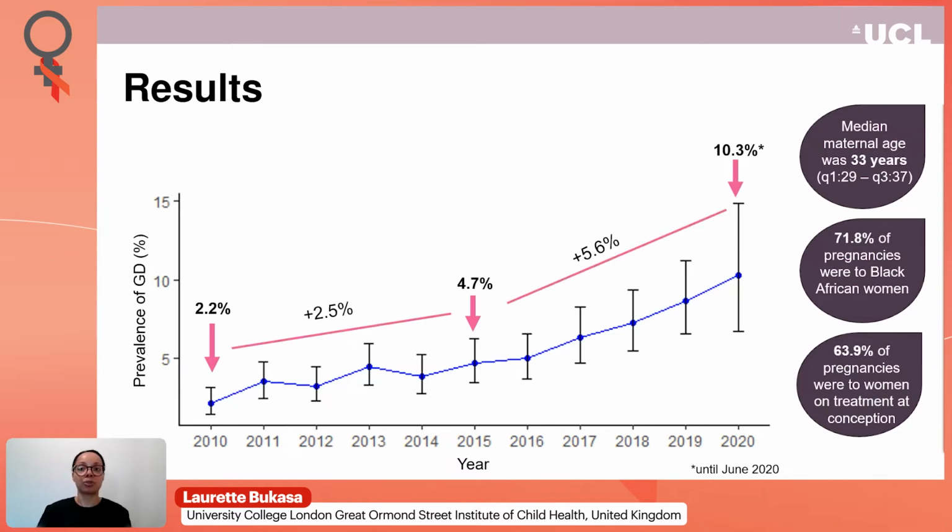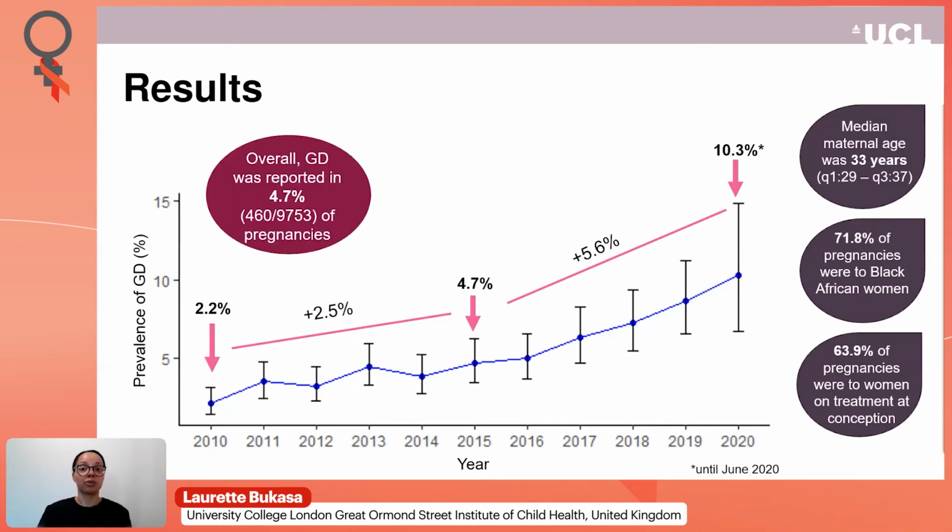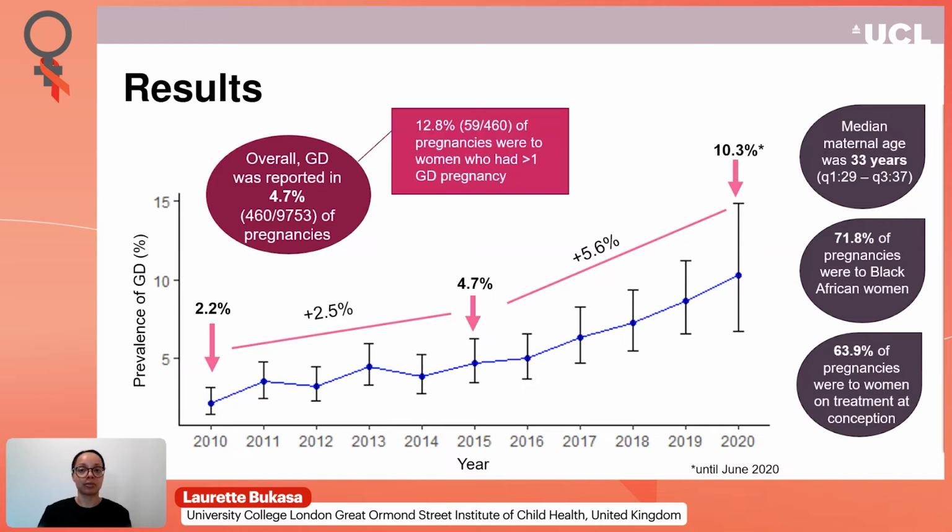This meant that there was a 2.5% increase in prevalence from 2010 to 2015, and more than double that increase from 2015 to 2020. Overall, 4.7% of pregnancies were affected by gestational diabetes, or 12.8% of those pregnancies to women who had more than one pregnancy affected by gestational diabetes.